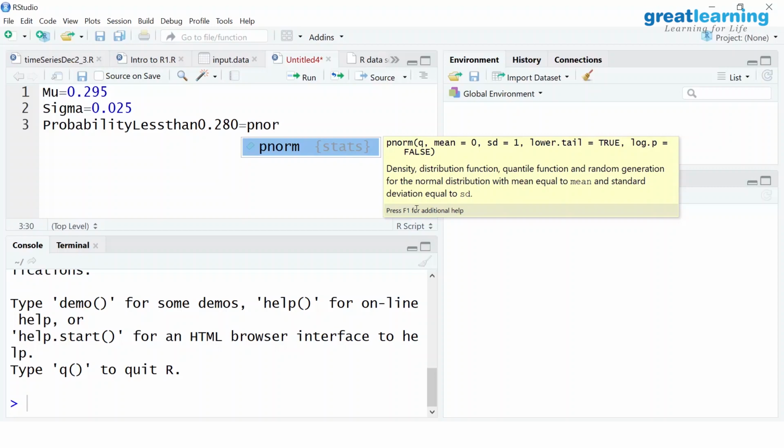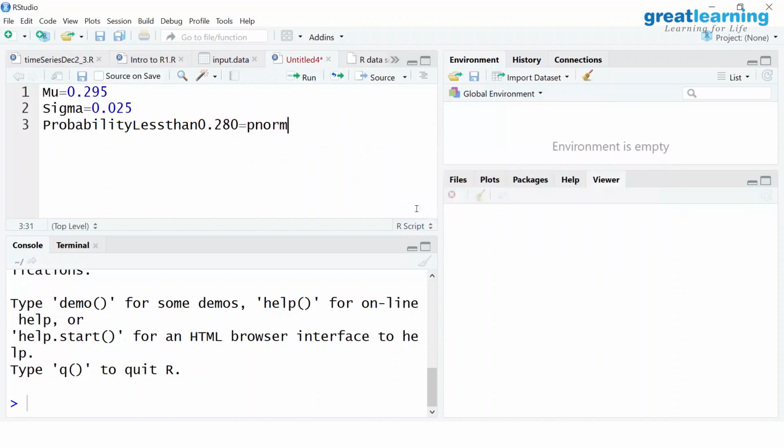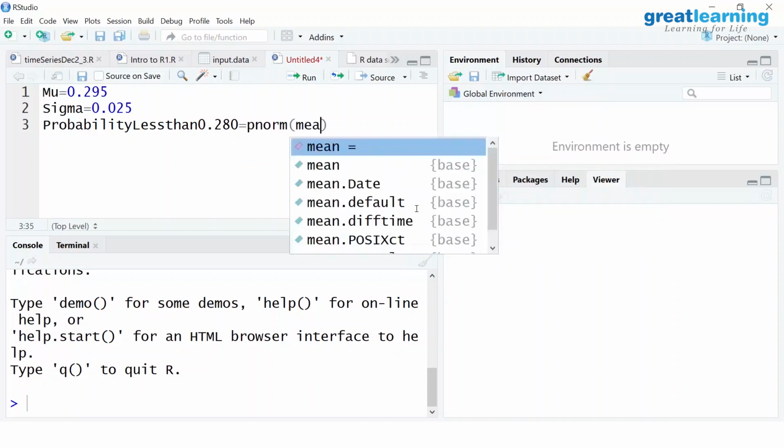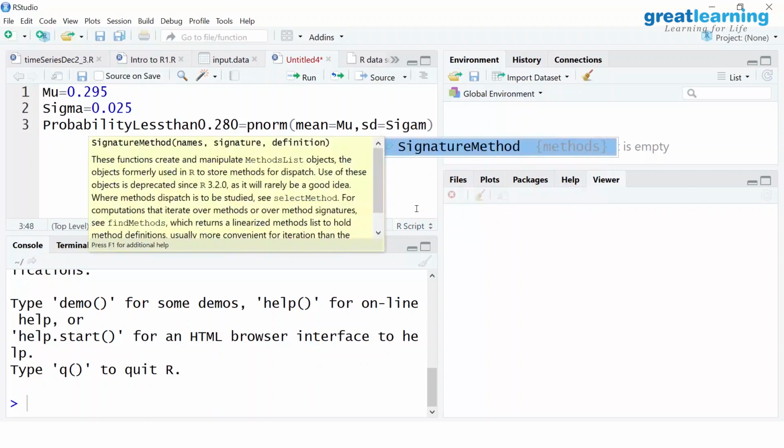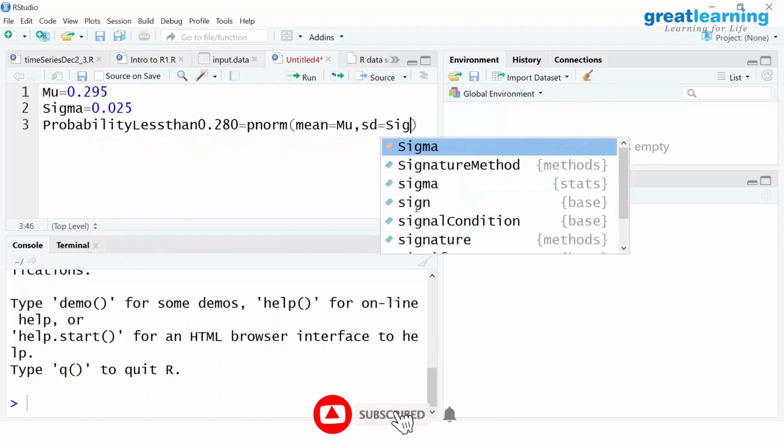So all I put here is pnorm within brackets, mean is equal to mu, which is to be defined, comma, sd is equal to sigma, and I close the bracket.